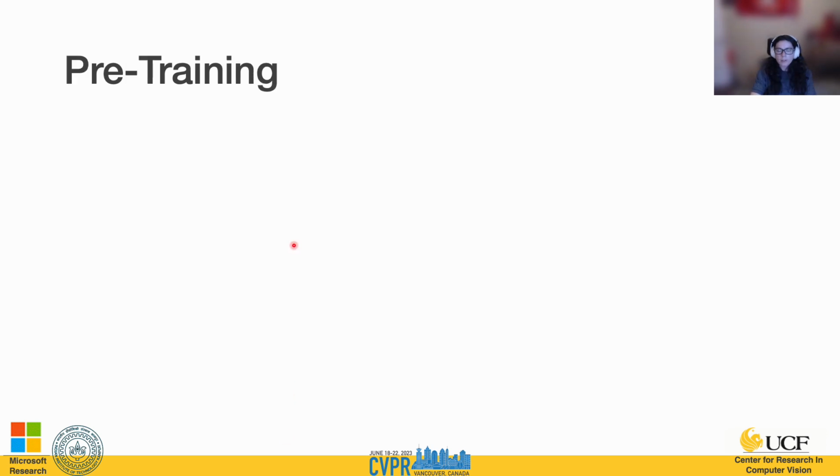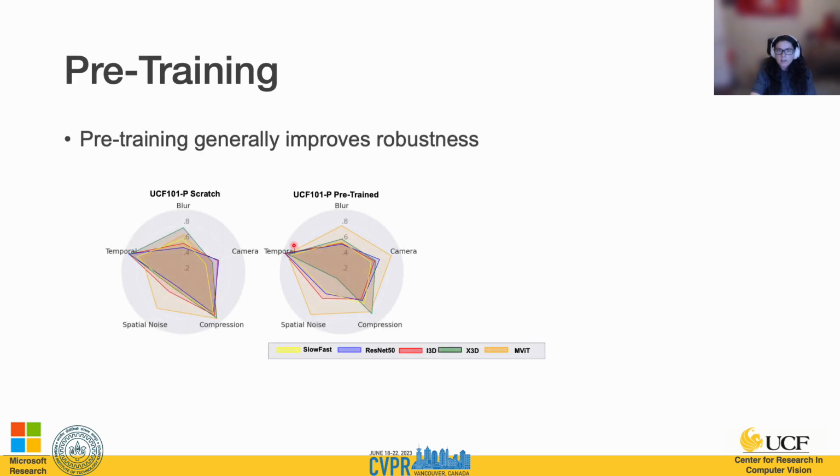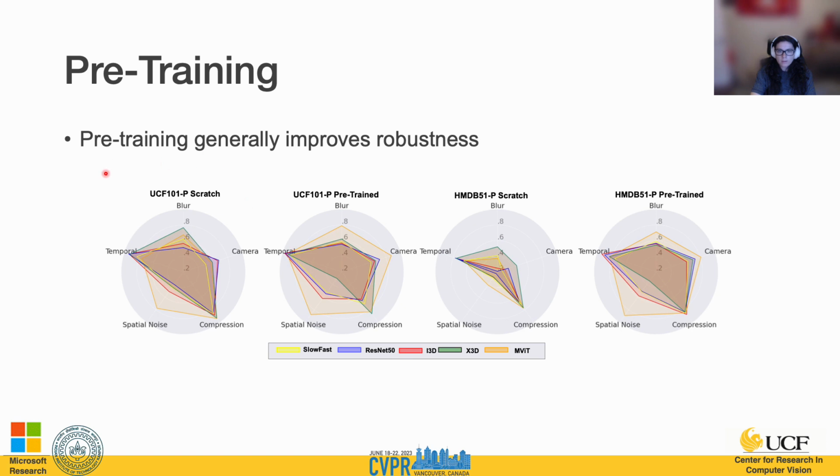Now I'm going to talk about how pre-training impacts robustness. So here we're comparing models that are trained from scratch on the target dataset to those pre-trained on Kinetics 400 and then fine-tuned on the target dataset. These visualizations show the different categories of the perturbations and the different model performance. The closer the lines are to the outer circle, the higher performing. As you can see when comparing the models from scratch to pre-trained, in some of the categories you see some noticeable increases in performance when they're pre-trained. Therefore, pre-training can generally improve robustness.